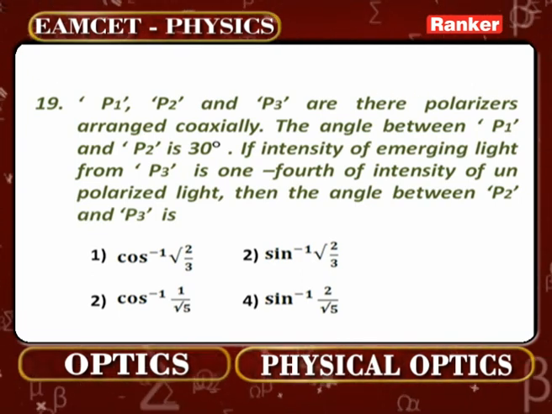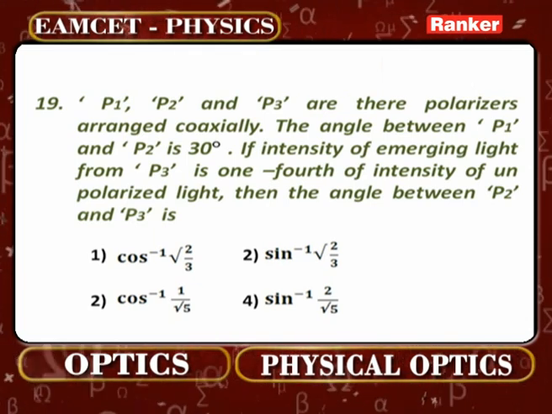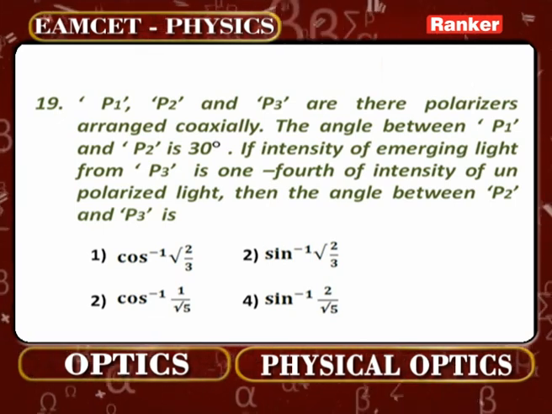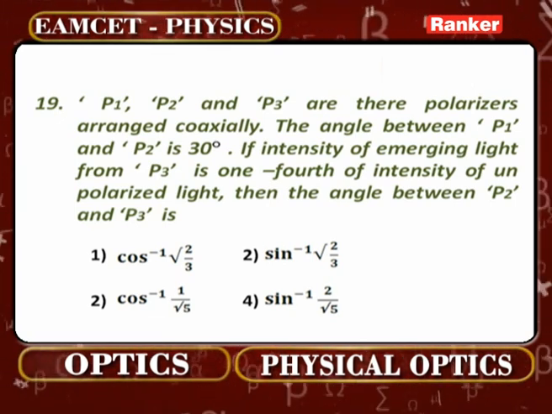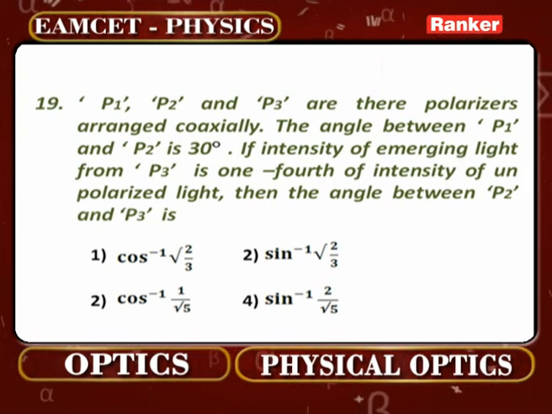The angle between P1 and P2 is 30 degrees. If the intensity of emerging light from P3 is 1/4 the intensity of unpolarized light, then the angle between P2 and P3 will be how much? That is the concept. Look at it carefully first of all.